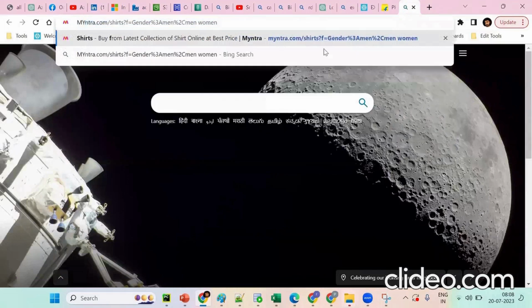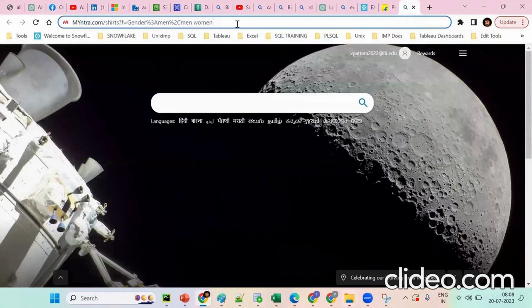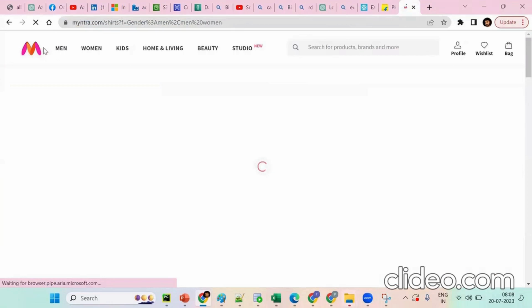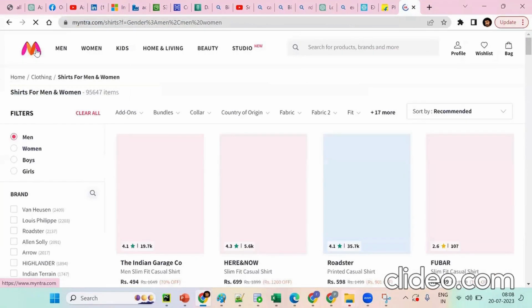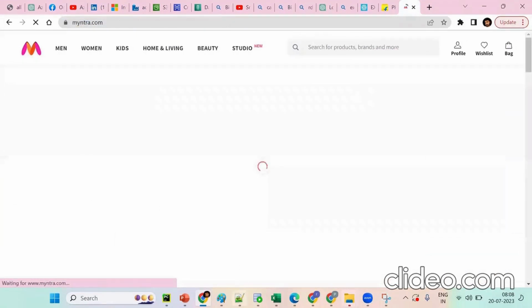Okay. Suppose everything is coming from the database only. Tell me the answer to the question: what output will we get? Suppose I'm searching for Myntra. Tell me what this will get. It is projecting all the columns, and only the records where the condition satisfies.